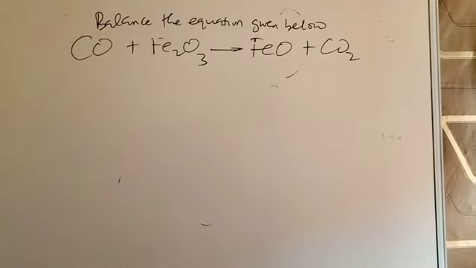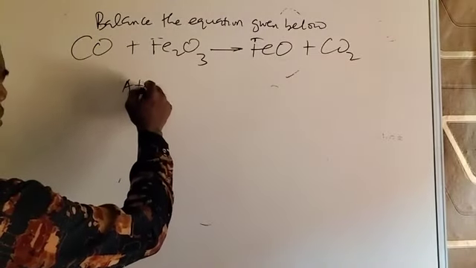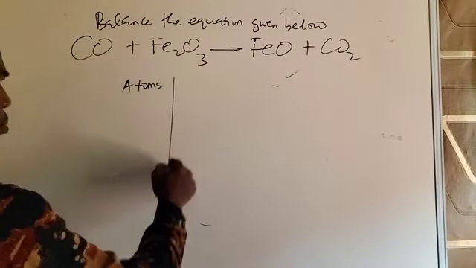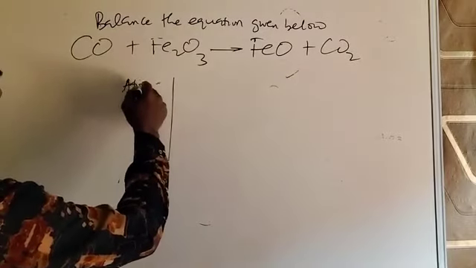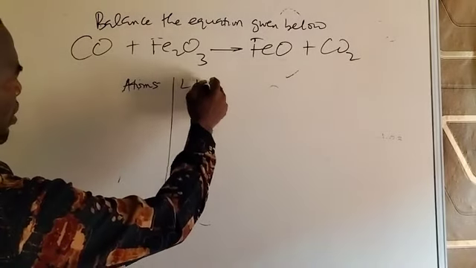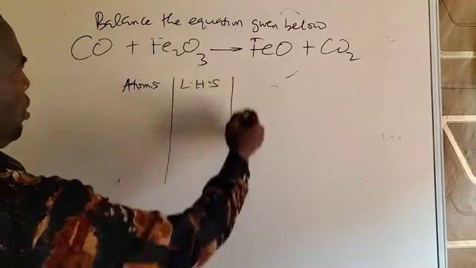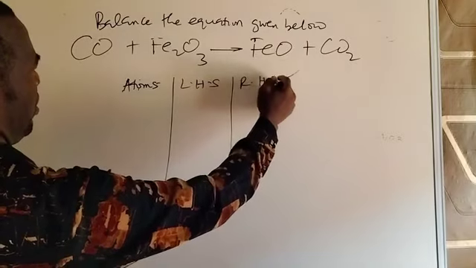We now look at miscellaneous problems. We have one on the board: balance the equation given below. Before we go on, we still have to do it as we did the previous ones by drawing a simple table, listing the elements or atoms, then the left-hand side number of atoms and the right-hand side.